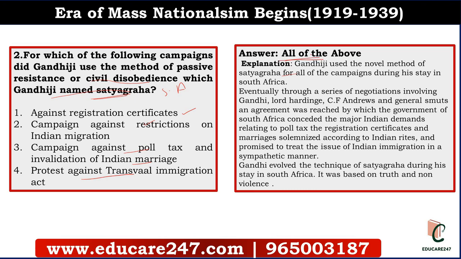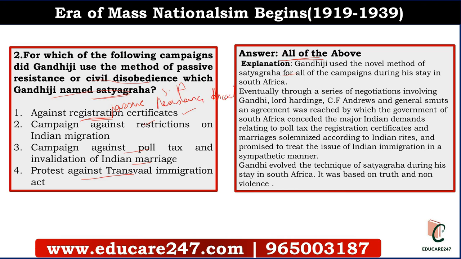Gandhiji used the novel method of Satyagraha first against the registration certificate. The Indians had to carry their certificate at all times. This was a very discriminatory measure against the Indians. For this, Gandhiji set up the Passive Resistance Association.